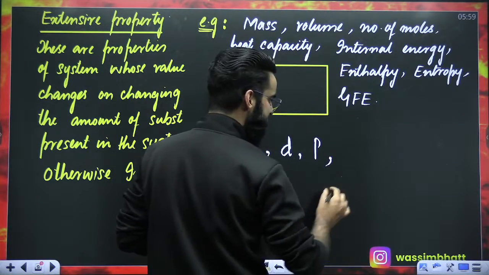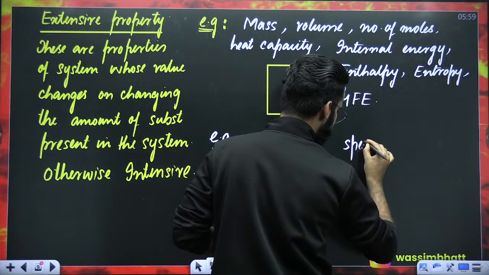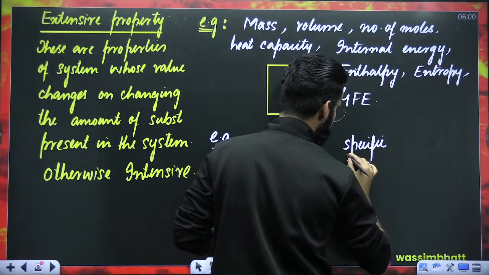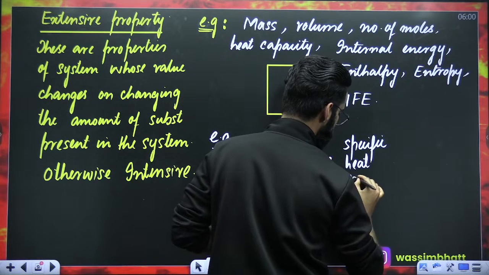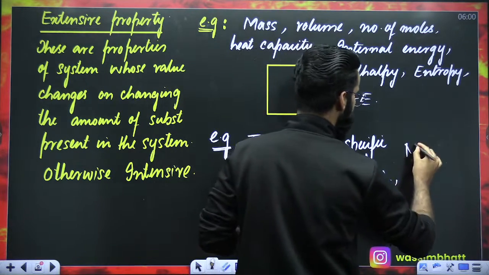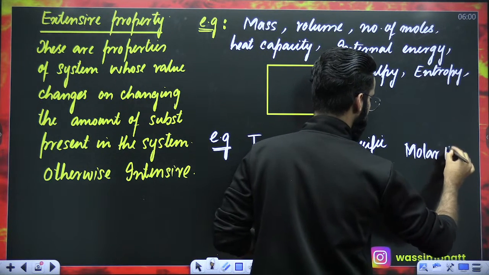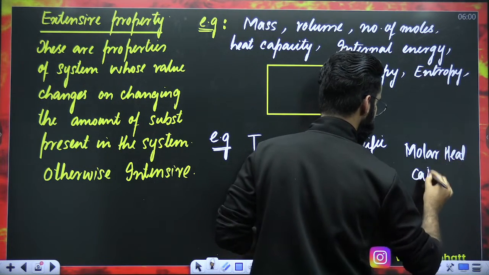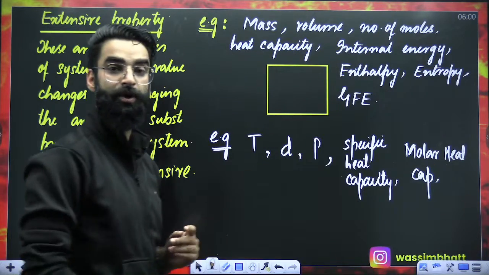There is something called specific heat capacity, again one example of an intensive property. There is something called molar heat capacity, again one of the examples of an intensive property.